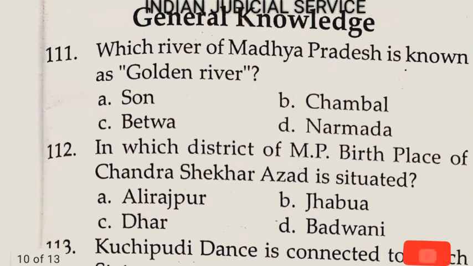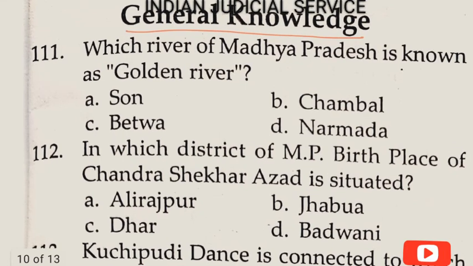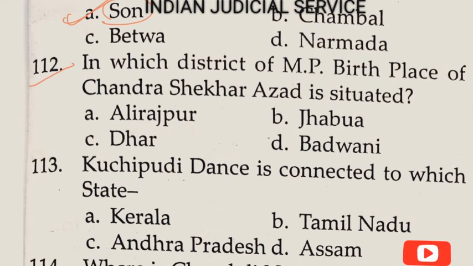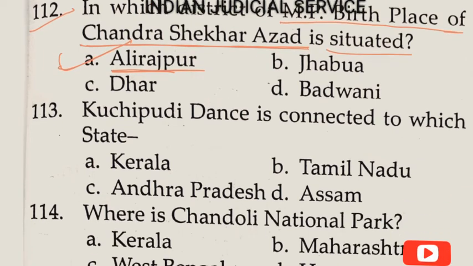Now these questions belong to general knowledge. Question number 111. Which river of Madhya Pradesh is known as Golden River? So clearly Son River is a golden river. Answer here option A. Now 112. In which district of MP birthplace of Chandrasekhar Azad is situated? So Alirajpur is the birthplace of Chandrasekhar Azad. Sahi, Chandrasekhar Azad. So answer here option A.